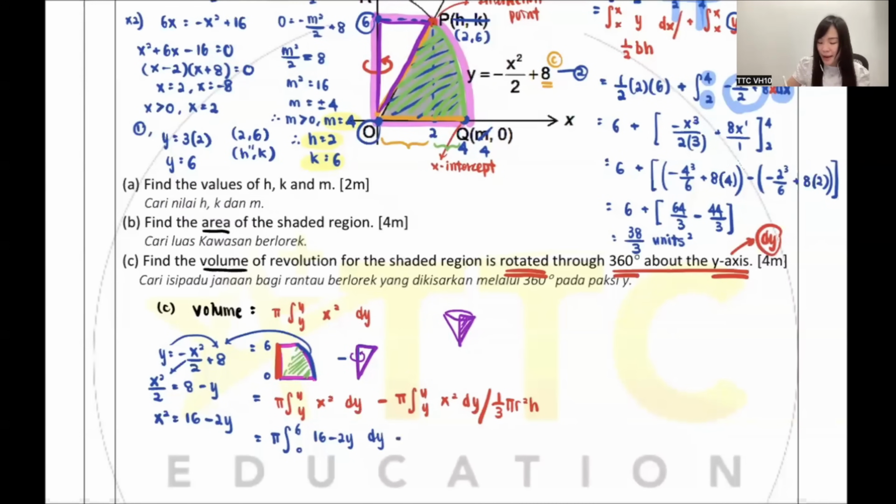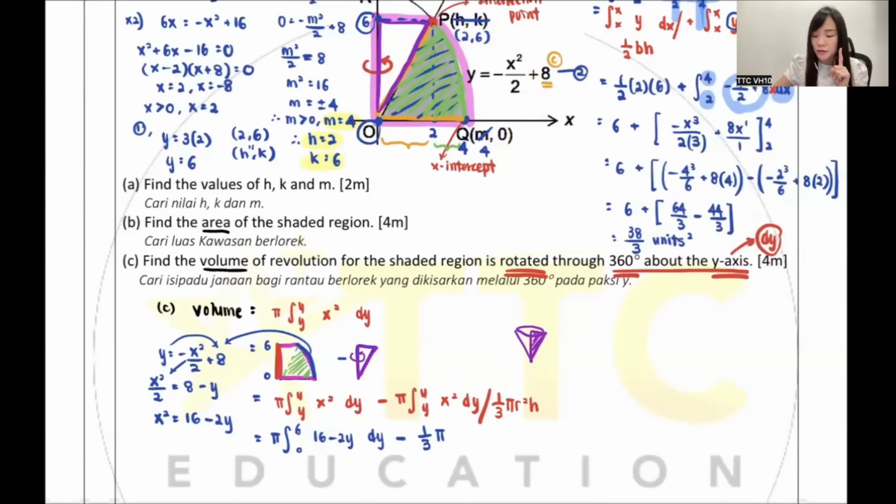Minus, this one, you want to use this also can, you want to use the cone also can. I will definitely use the cone because it's easier. So 1/3 pi r square h. The problem is, what is the r? So my dear, you see, I always tell my students, right? You guys better draw out the cone shape. Because if you didn't draw it out, you won't know which one is the r, which one is the h. So you must know how the cone shape looks like.